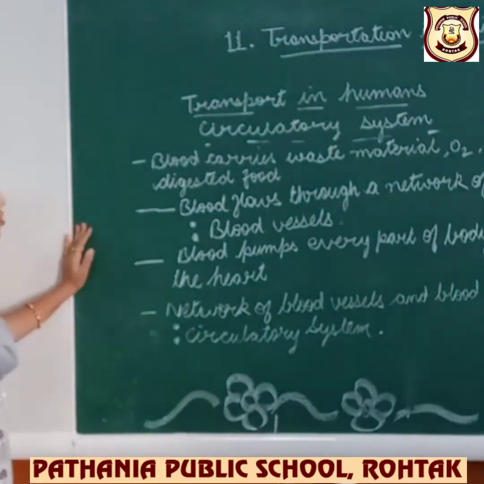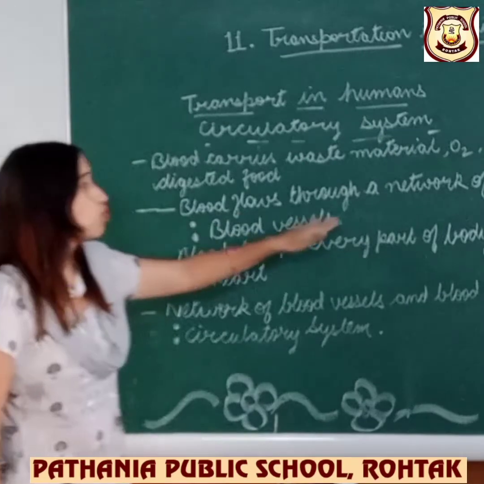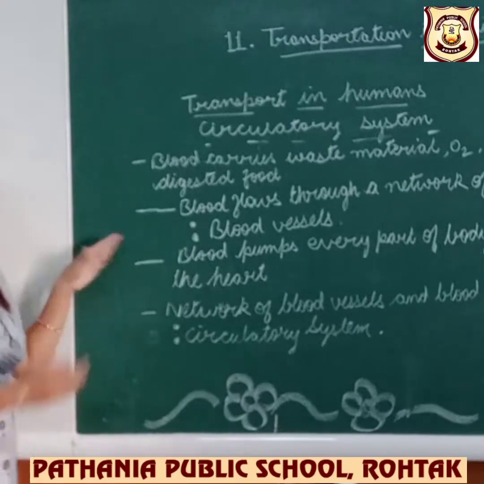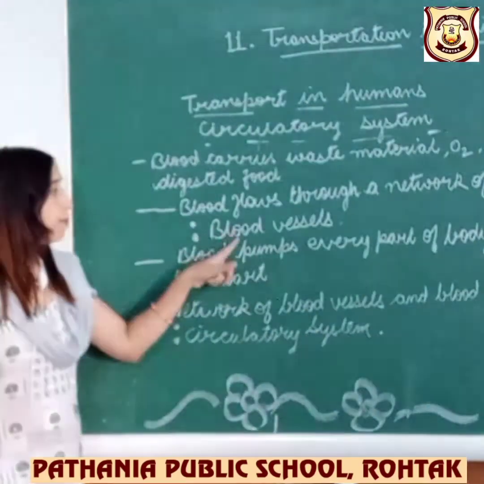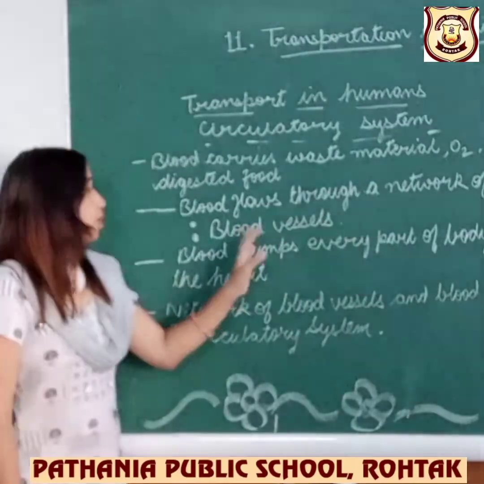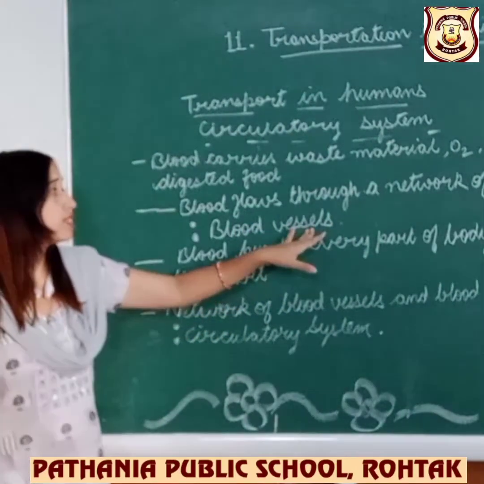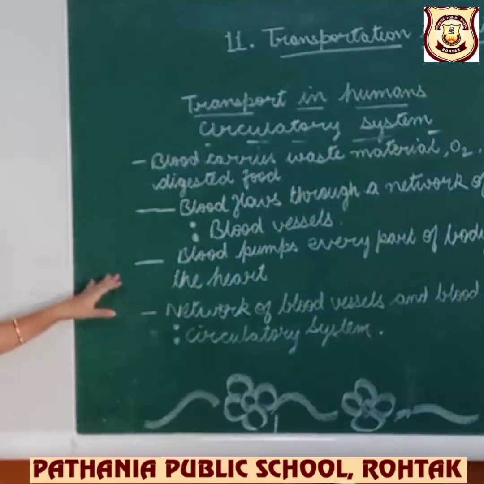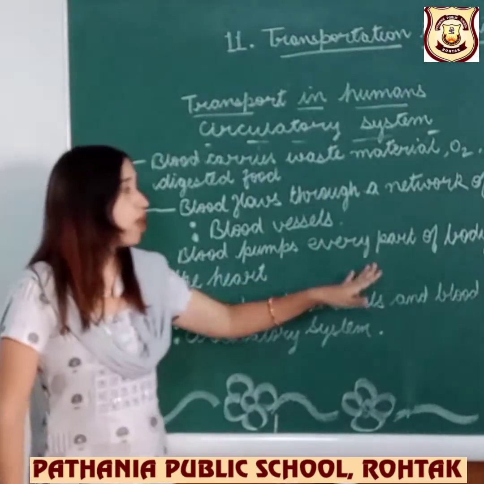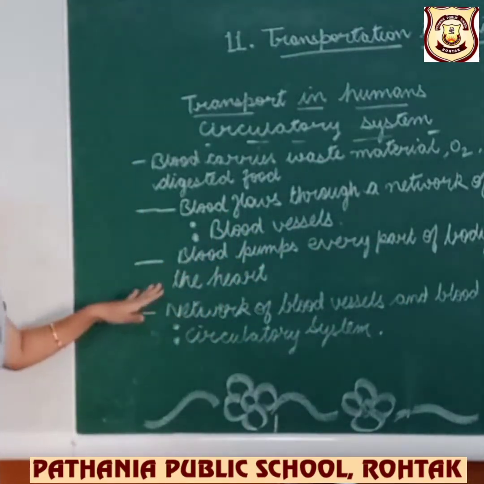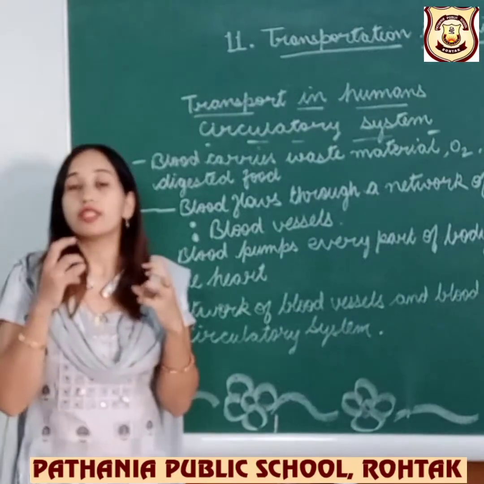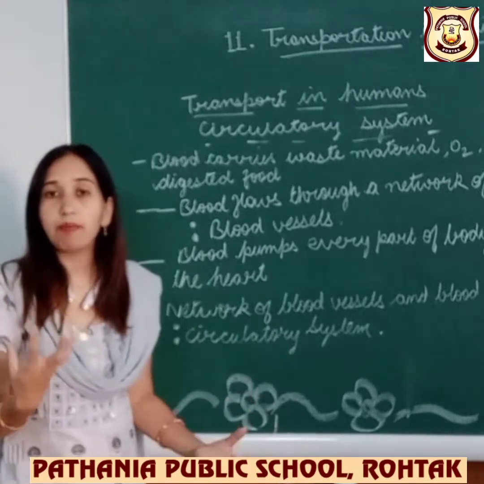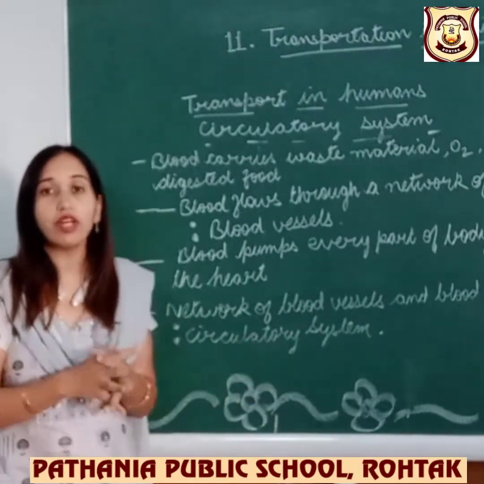Same point we would like to discuss: blood flows through a network of tubes. That network of tubes is called blood vessels. You can see the blood vessels in the diagram. These are the blood vessels which are traveling in our body in the form of a network. Next, blood is pumped to every part of our body by the heart. The heart is like a machine which is giving the blood to all the body parts. It is pumping and giving the blood to all the parts of our body.